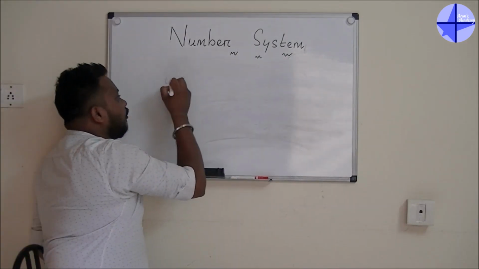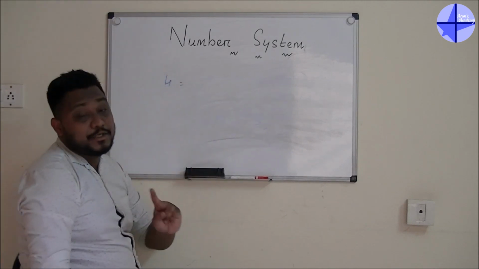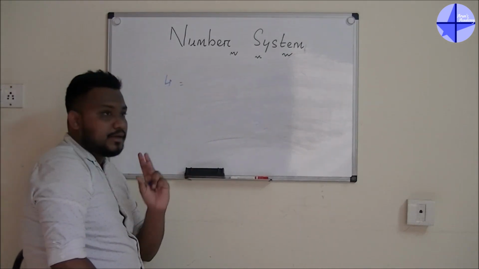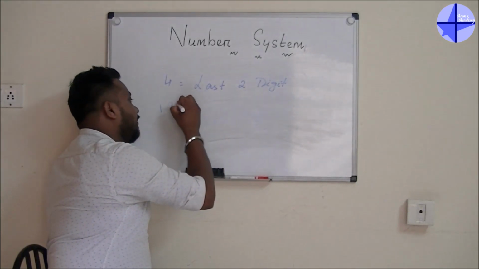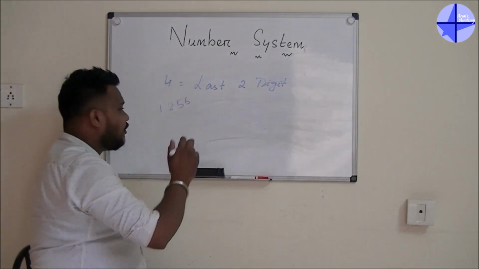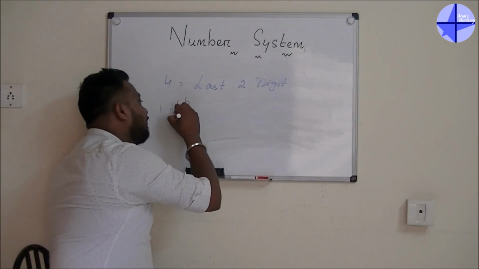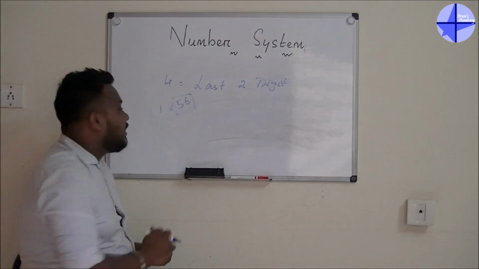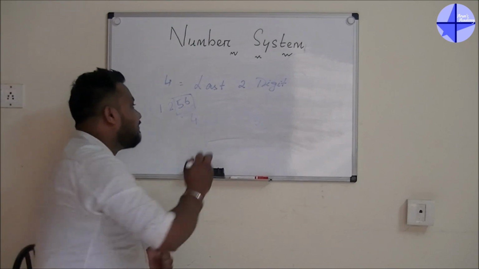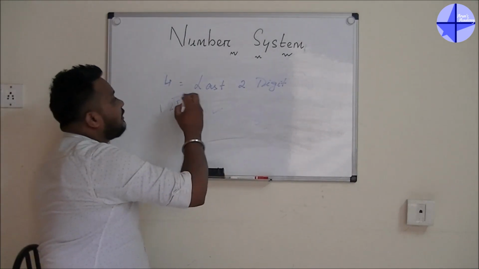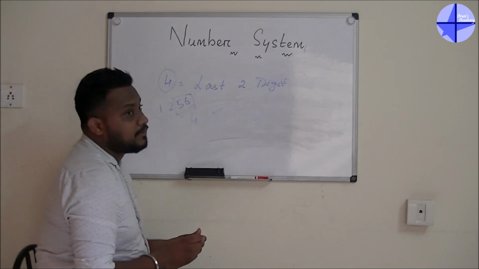Guys, for 4, you have to check the last 2 digits of a number. Let's say we take one number, 1256. I will not check the total number, I will check only 56. So 56 divided by 4 is possible, and only for that reason 1256 is divisible by 4.